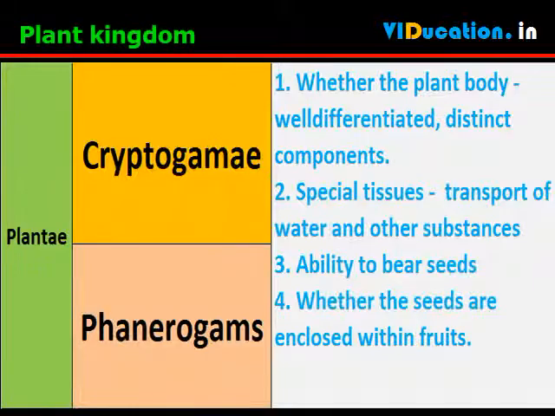The first level of classification among plants depends on whether the plant body is well differentiated into distinct components. The next level of classification is based on whether the differentiated plant body has special tissues for the transport of water and other substances within it. Further classification looks at the ability to bear seeds and whether the seeds are enclosed within fruits.